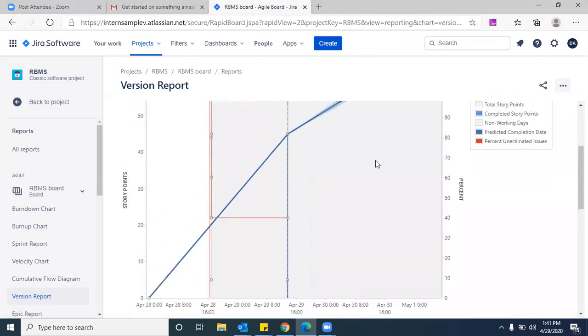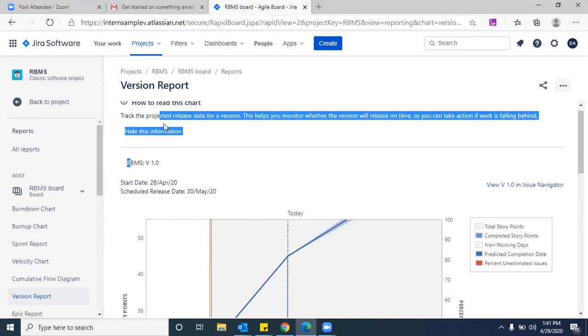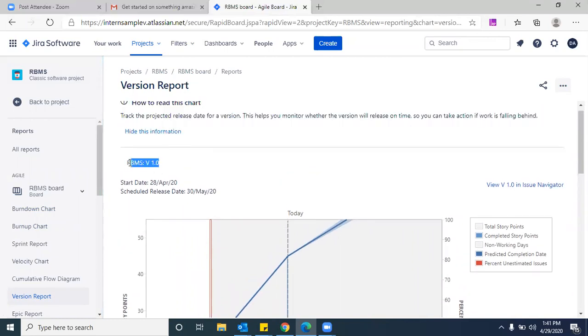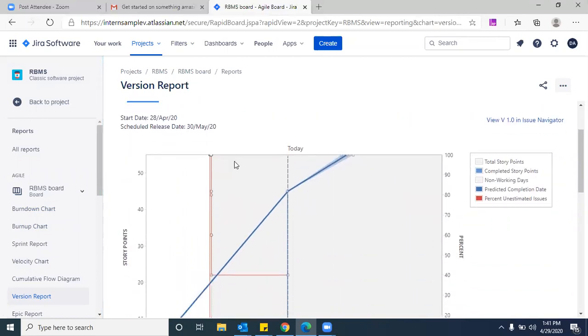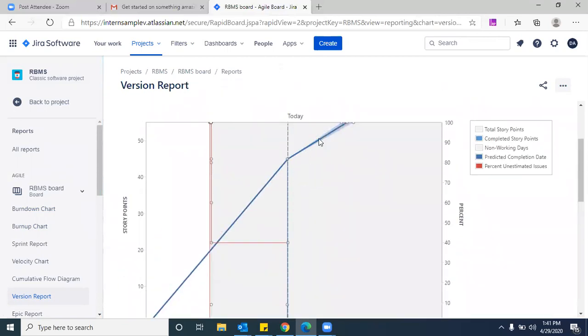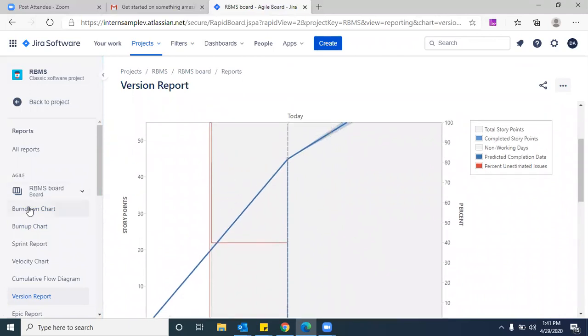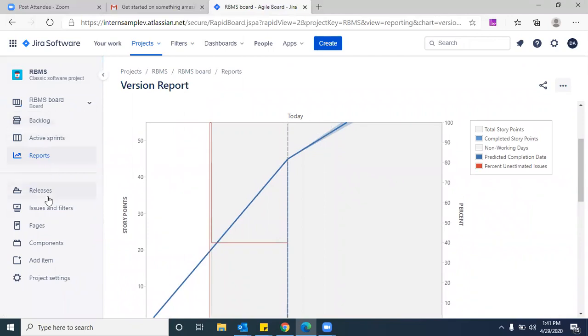How much is pending? This is the version report. We already created RBMS version 1. In version 1, how many epics and how many sprints are there? So far I created only 2 sprints, and something is still pending. With this report you can show it.